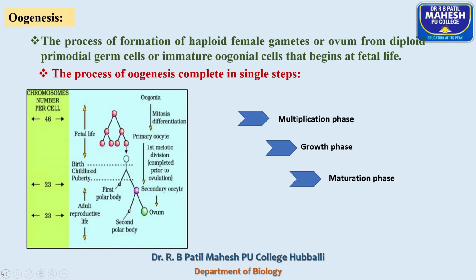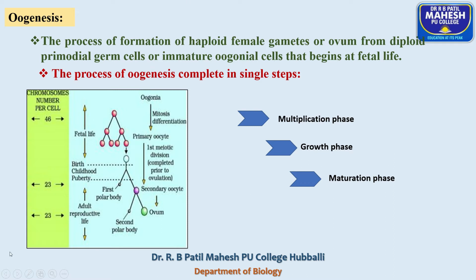The second contrasting difference: spermatogenesis completes in two steps, one is formation of spermatids, the second one is spermiogenesis. Whereas oogenesis completes in a single step, which includes three phases: multiplication phase, growth phase, and maturation phase.